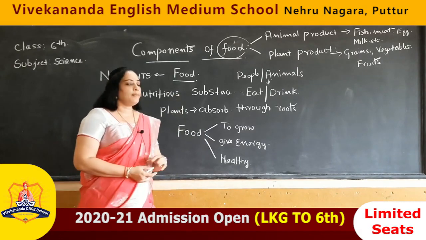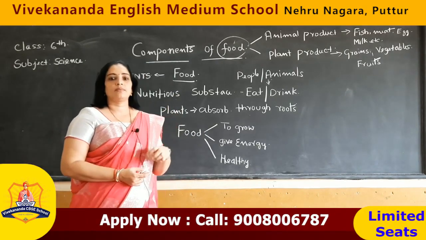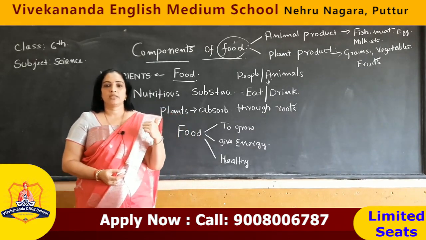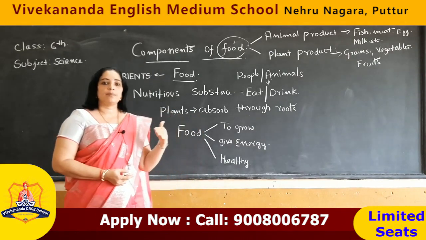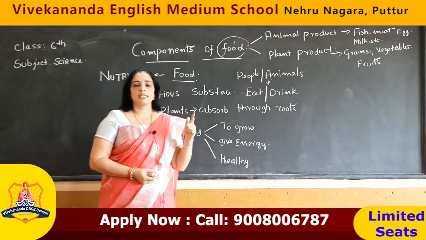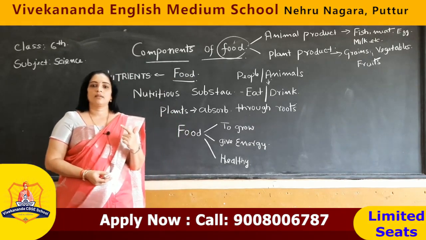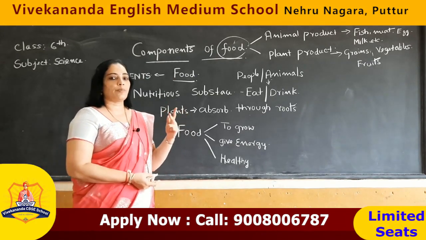Okay, for what purpose are we eating food? The purpose of food, what? Mainly for energy, right? We want energy. The second one is for health. The third point is for growth.